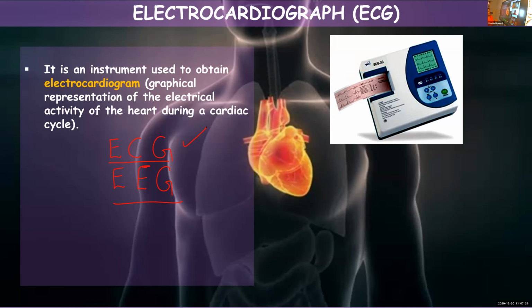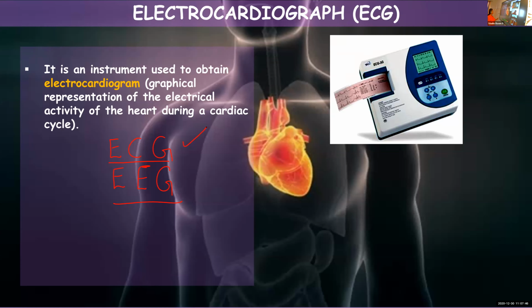That normal electrical activity can get fluctuated. For example, in case of cerebral hemorrhage, bleeding in the brain, or in some epileptic patients, or when there is a brain tumor, in such cases, the electrical activity of the brain can get fluctuated from the normal level. So you can understand that with the help of EEG.